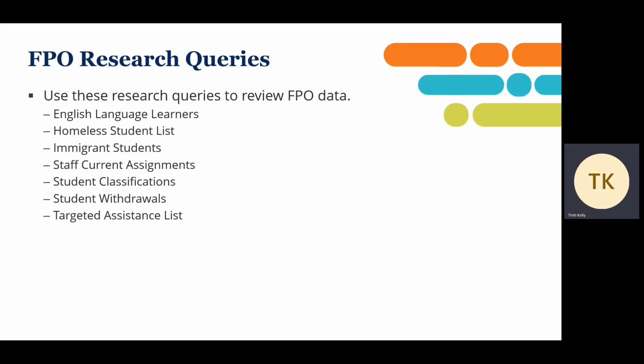For FPO data, use these research queries: English language learners, homeless student list, immigrant students, staff current assignments, student classifications, student withdrawals, and targeted assistance list.